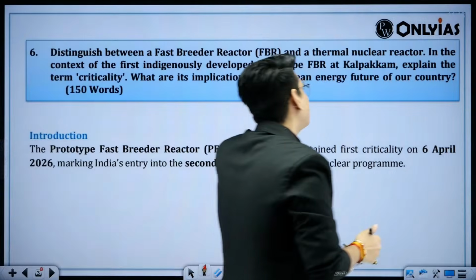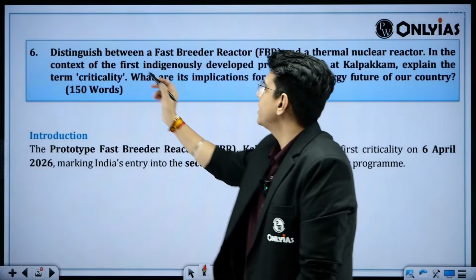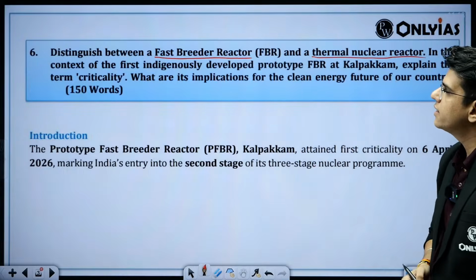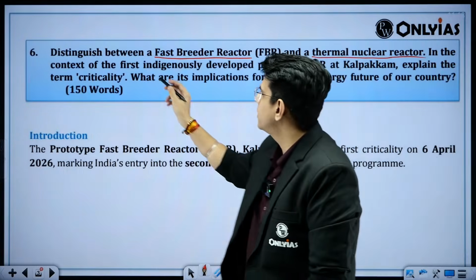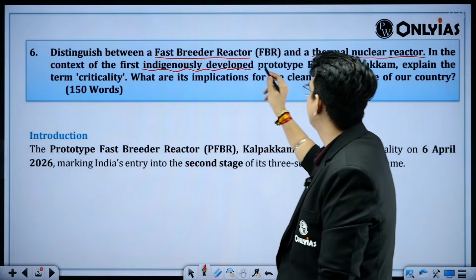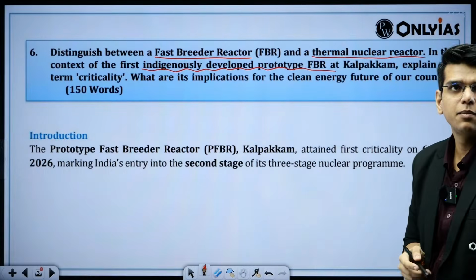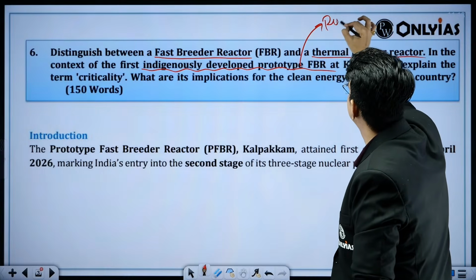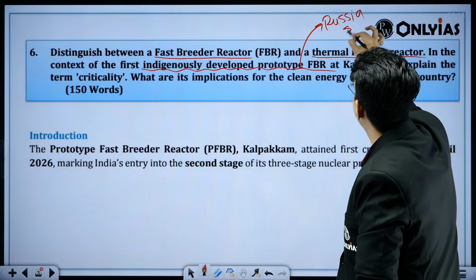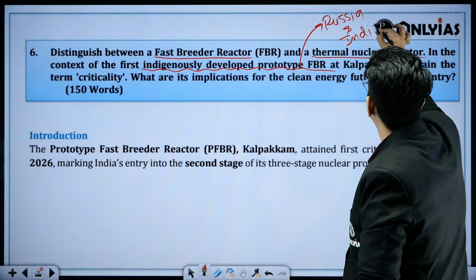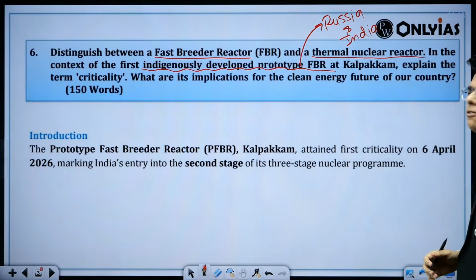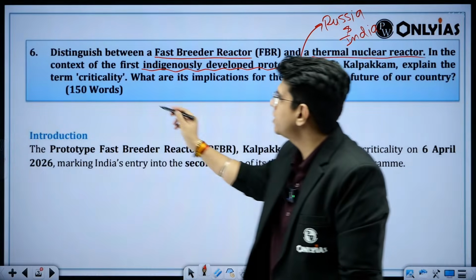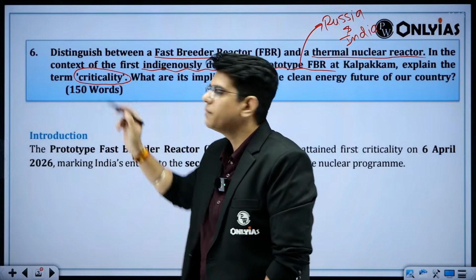So the first question was, distinguish between the fast breeder reactor and the thermal nuclear reactor in the context of the first indigenously developed prototype fast breeder reactor. Commercial scale criticality we have achieved. There are only 2 countries which have this now, Russia and India. Commercial scale criticality of the fast breeder reactor, Kalpakam. Explain the term criticality. What do you mean by criticality?